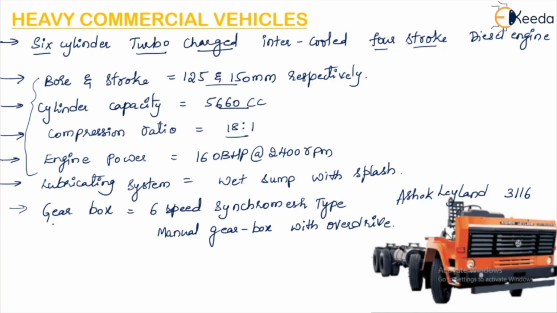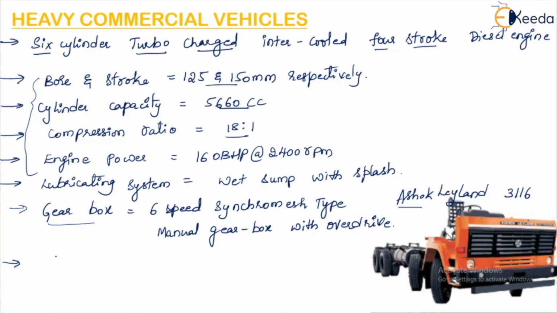We have seen this kind of gearbox in the medium commercial vehicles also. Here for heavy commercial vehicle, I have taken the example of an Ashok Leyland truck, which is a very heavy truck, and these kinds of trucks are used for transferring heavy commodities from one place to another.